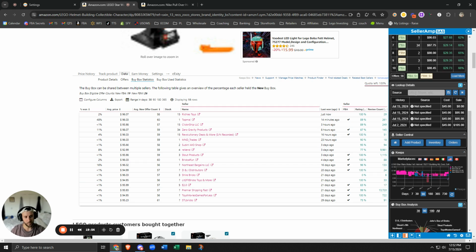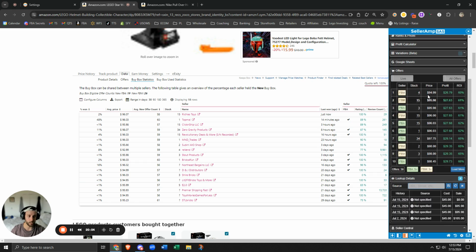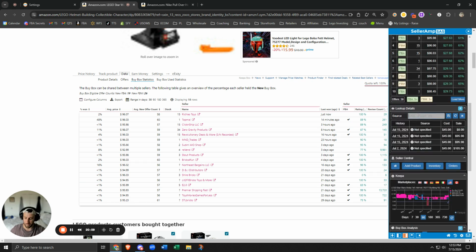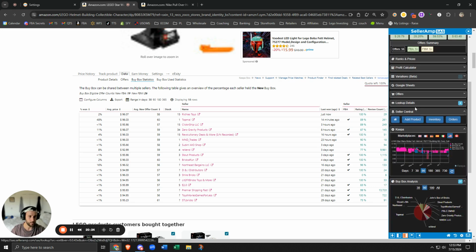Lookup details. So if you find this product on Target and you want to type in target.com, click save, it'll keep the history, the website, what you paid for it, and what the sale price currently is. So if you paid 45 and it was $95, you could type in target.com. It'll save it and it'll put all that data in there for you. So you could see the last few times I was looking at it today, it automatically saves it. But if you want to put the source, I really, really recommend that. You could do that as well. And that's the lookup details.